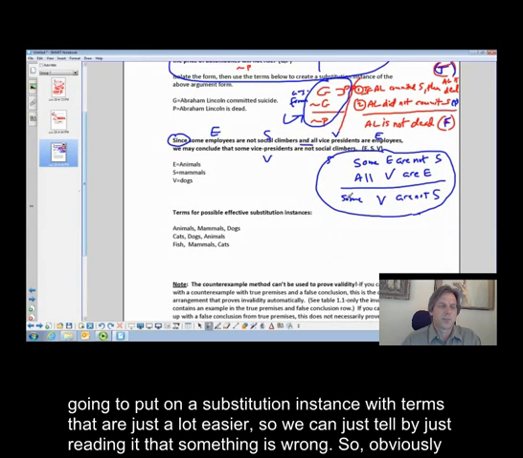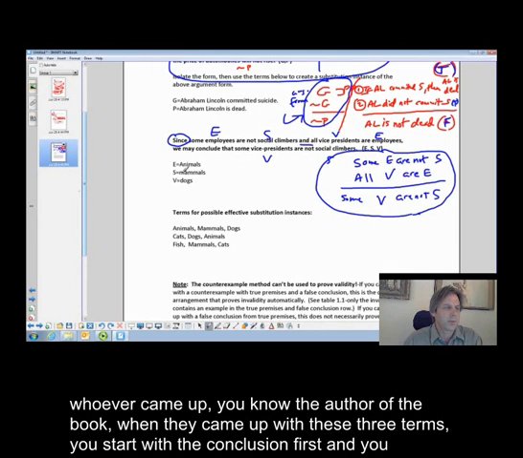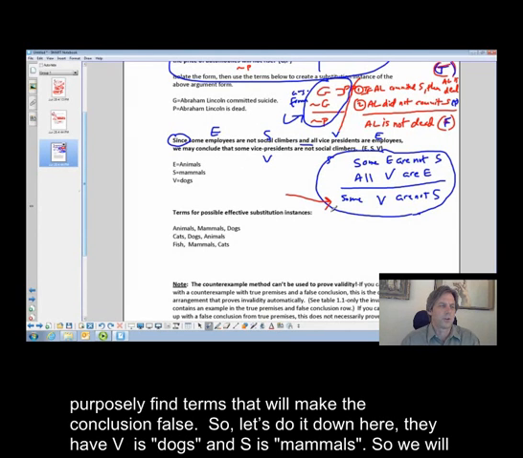Now we're going to put on a substitution instance with terms that are a lot easier, so we can tell just by reading it that something's wrong. So obviously, the author of the book, when they came up with these three terms, started with the conclusion first, and you purposely find terms that'll make the conclusion false. So let's do it down here. They have V as dogs and S as mammals.